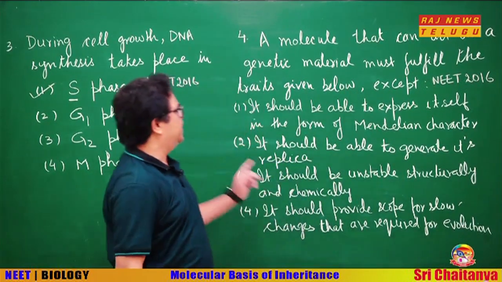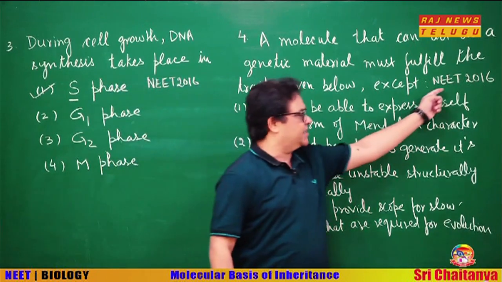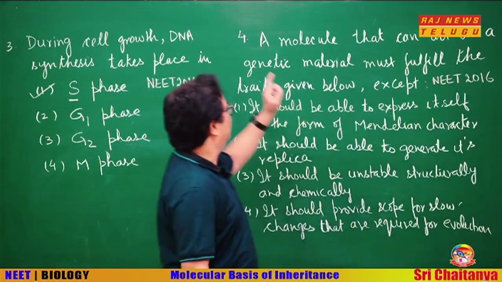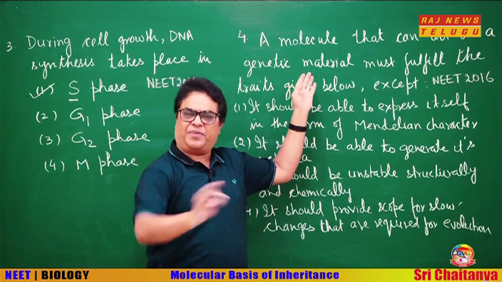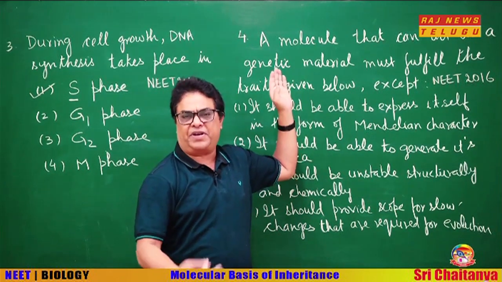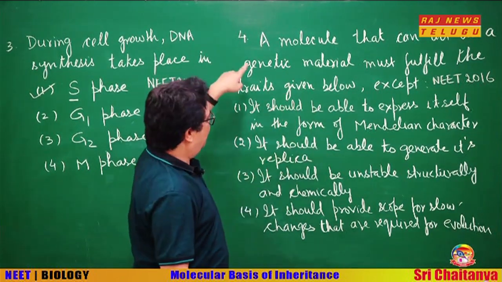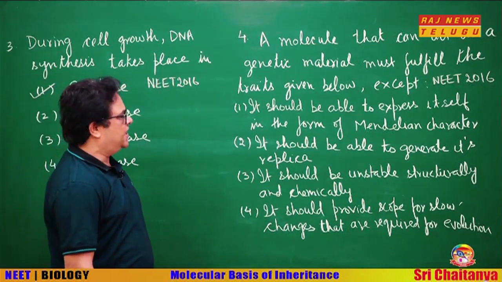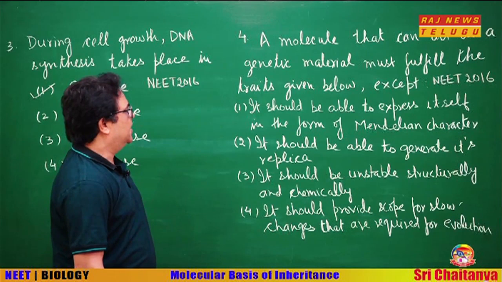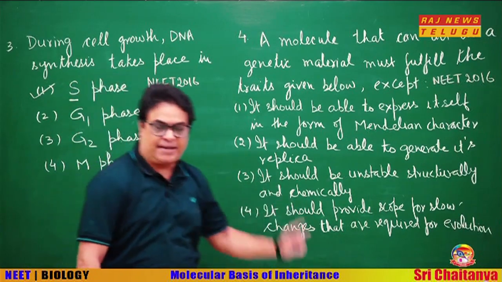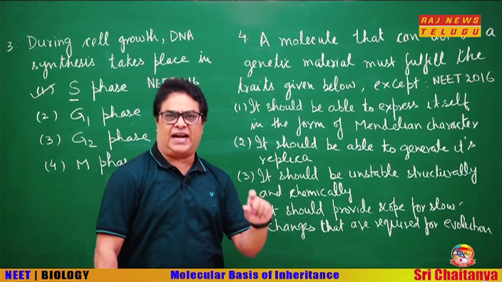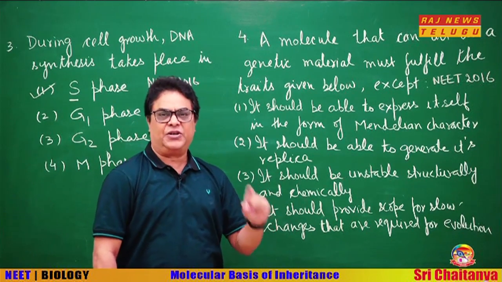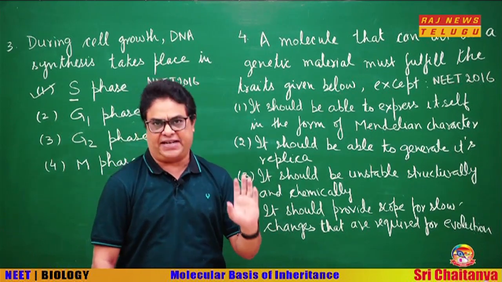Next question, this was also asked in NEET 2016. This is from the previous part, that is the properties of genetic material. A molecule that can act as a genetic material must fulfill the traits given below except, means we have to find out the trait that is not required to qualify as a good genetic material.